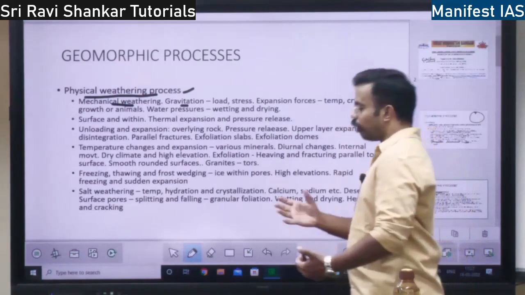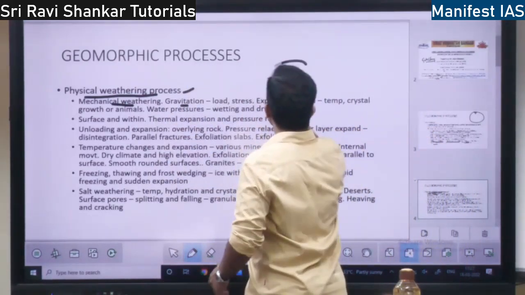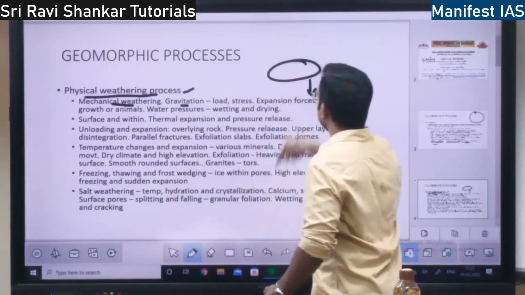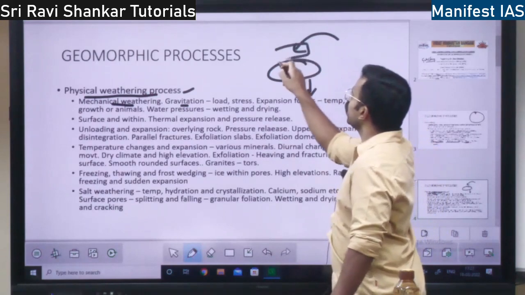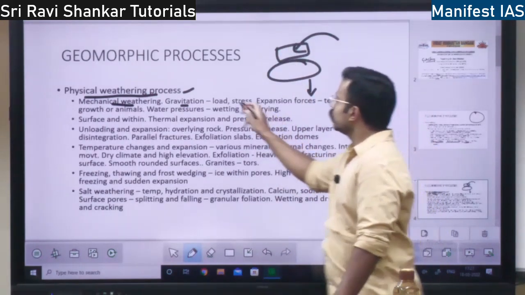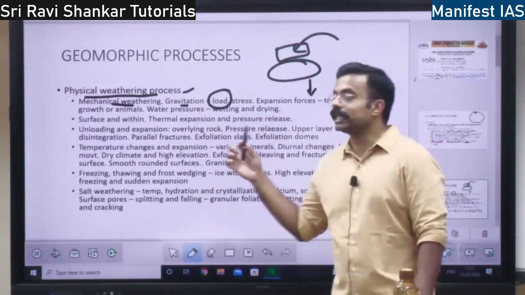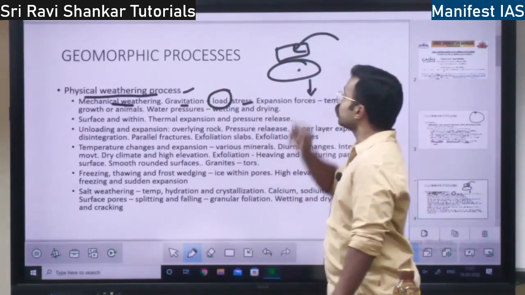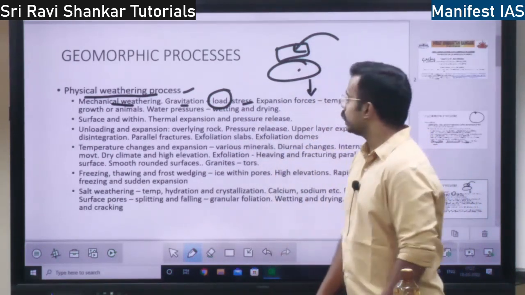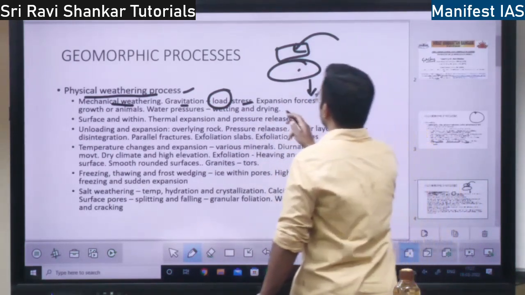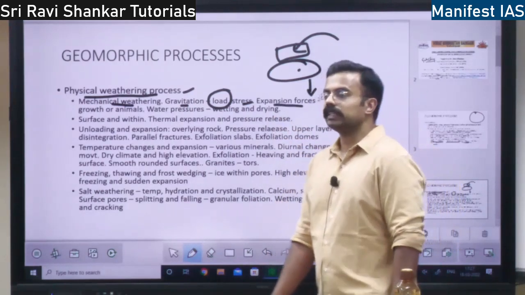Also, if on a rock you place some load, gravitation will be acting in the downward direction, and the material you place on the rock will act as a load, right? Both of these will lead to stress in the rock. Because of this stress, the rock will break open and weathering will happen. So, what are the expansion forces, the forces that cause expansion of the rock?